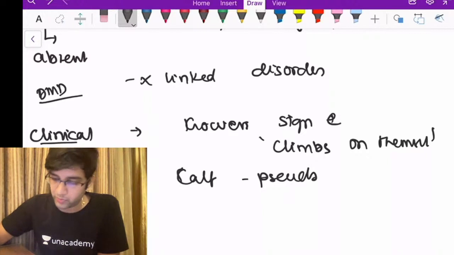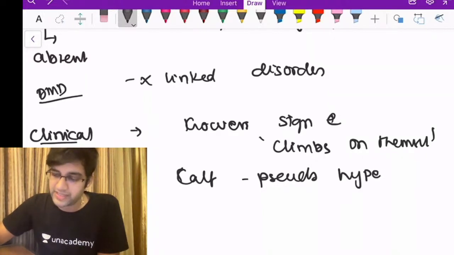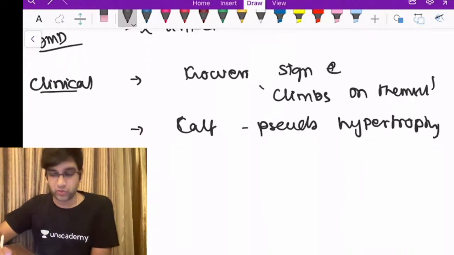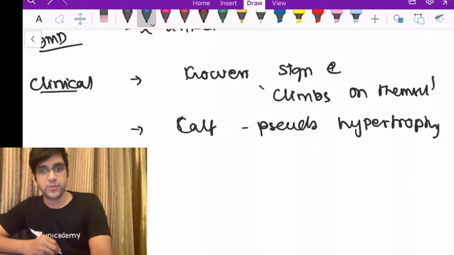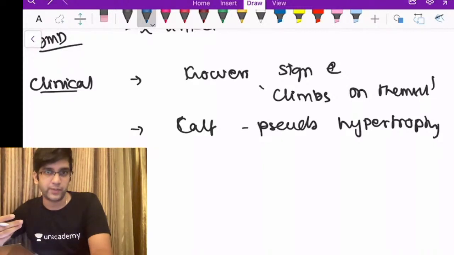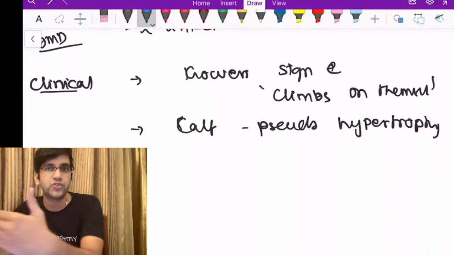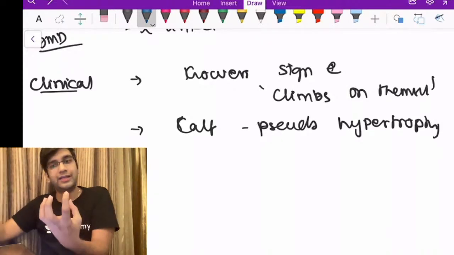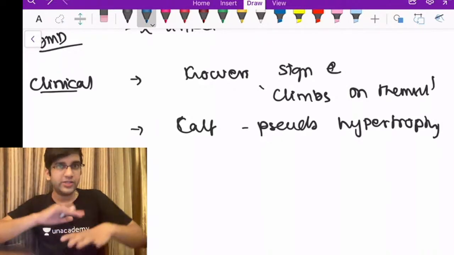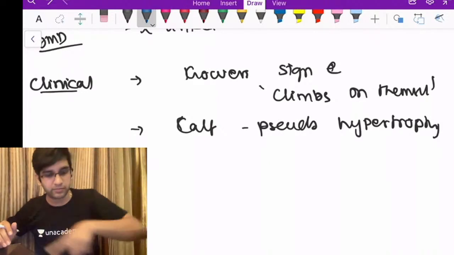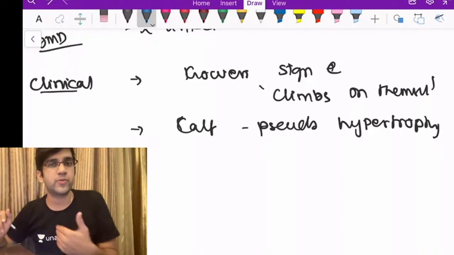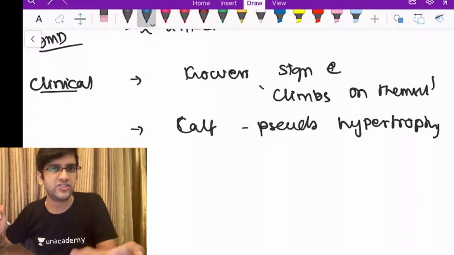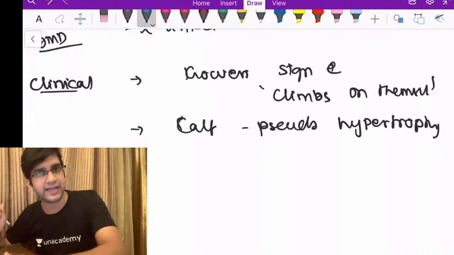We'll see why there's pseudohypertrophy soon. When I say hypertrophy, it means an increase in muscle size, right? I'm calling it pseudohypertrophy. We'll see what happens here. I'm going to have a patient with a muscular dystrophy. Dystrophin is not present properly, so these muscle fibers are going to undergo atrophy. Dystrophin takes care of the force and gradually transmits it through the entire cell. That's why you see it continuously throughout the entire cell membrane. When my dystrophin is gone, my muscle fiber is going to degenerate. I'll have segmental degeneration. It will try to regenerate, but again it will get destroyed.